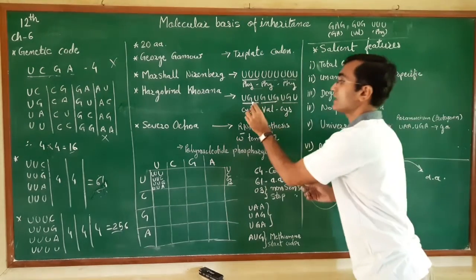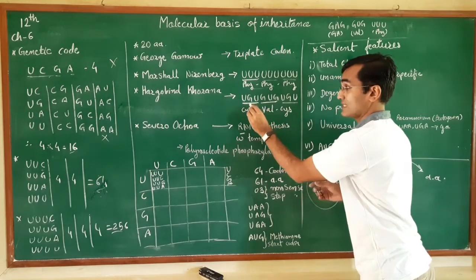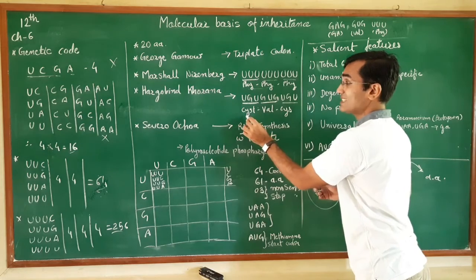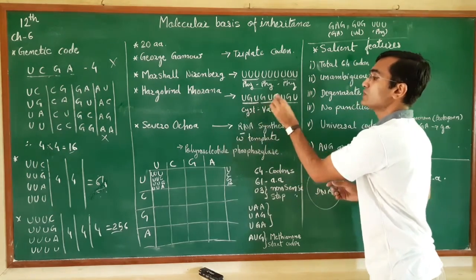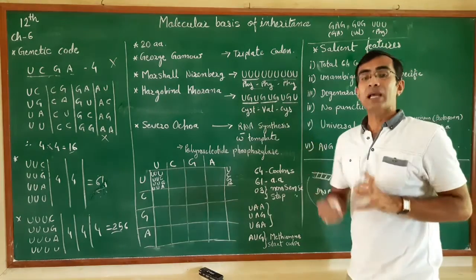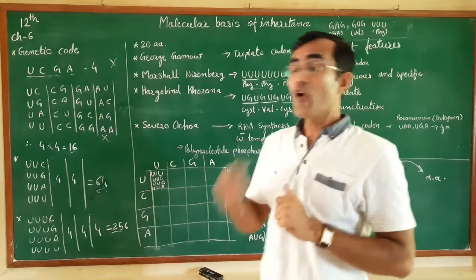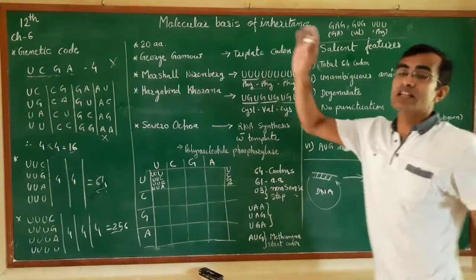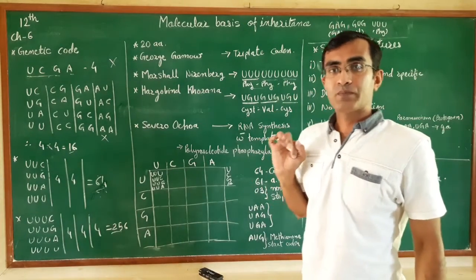UGU synthesized cysteine and GUG synthesized valine. Now two different types of amino acids were formed, and he gave the name copolymer.